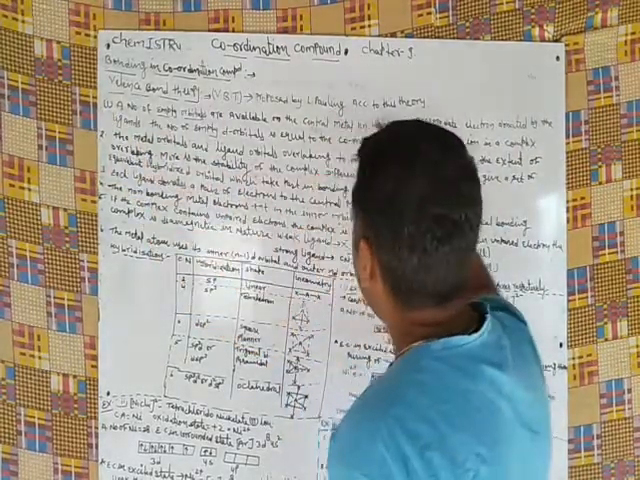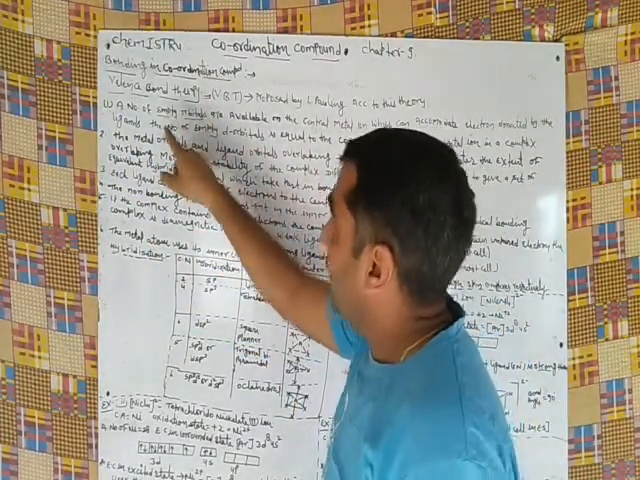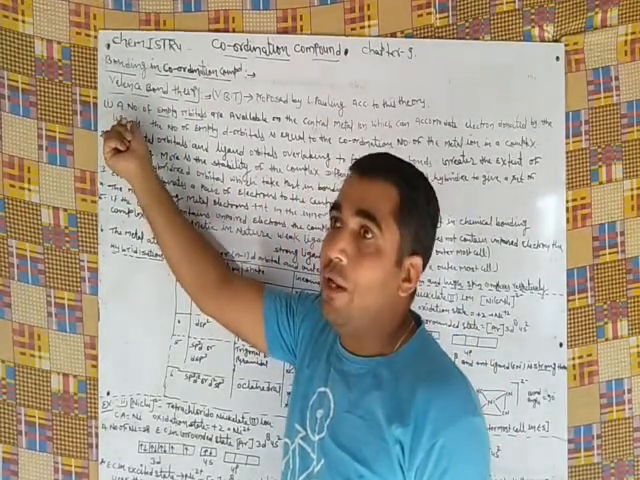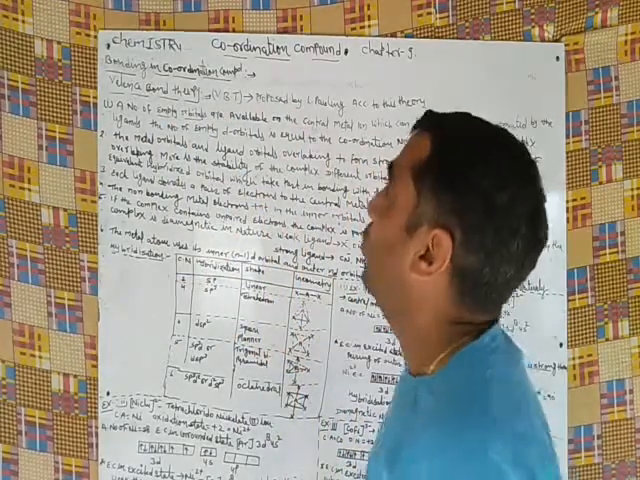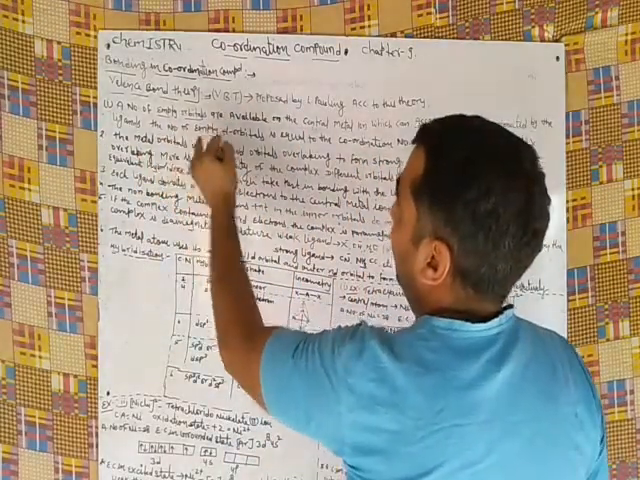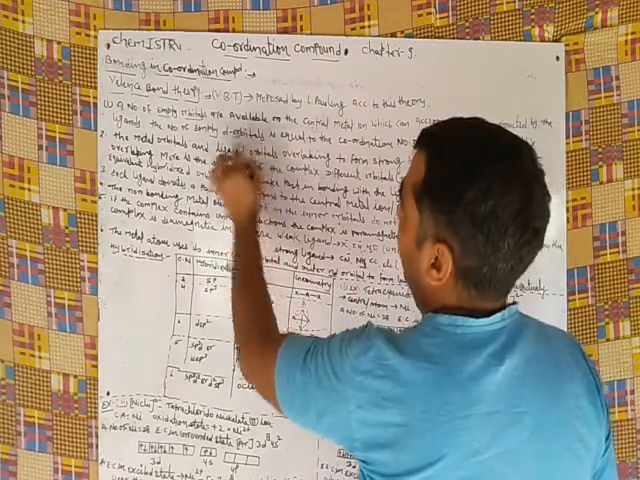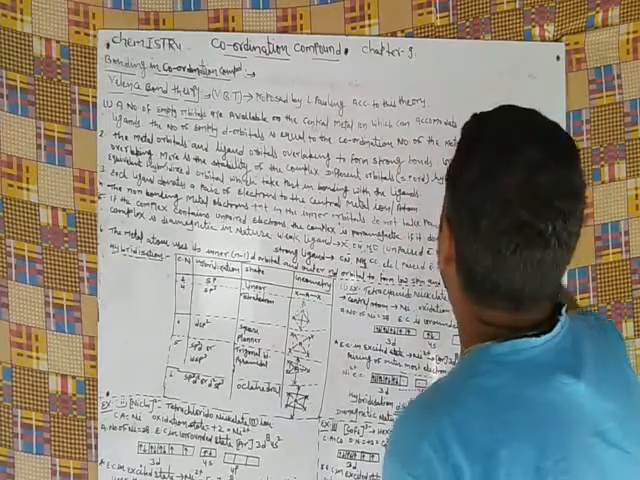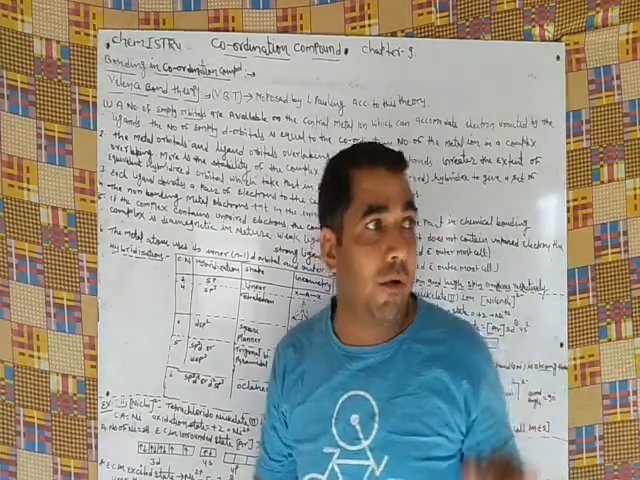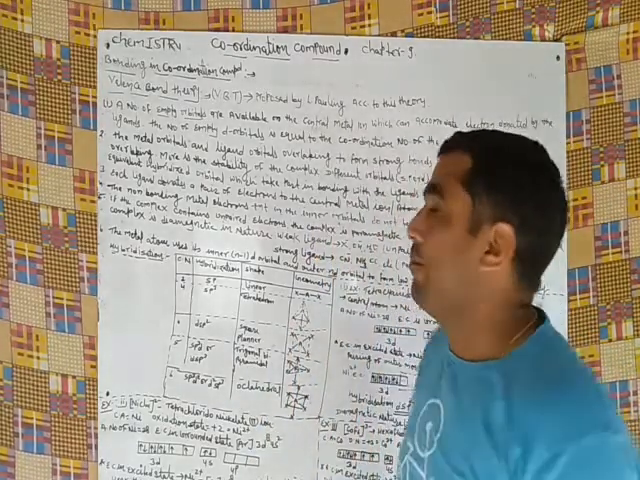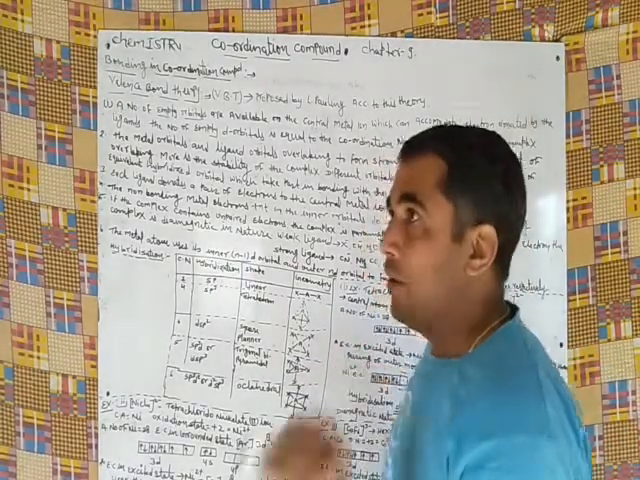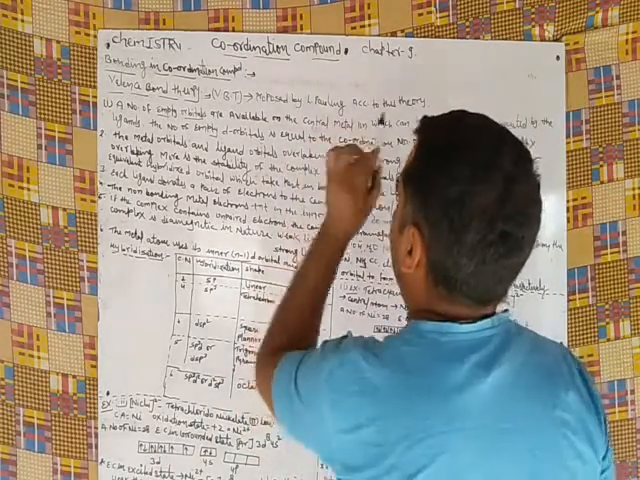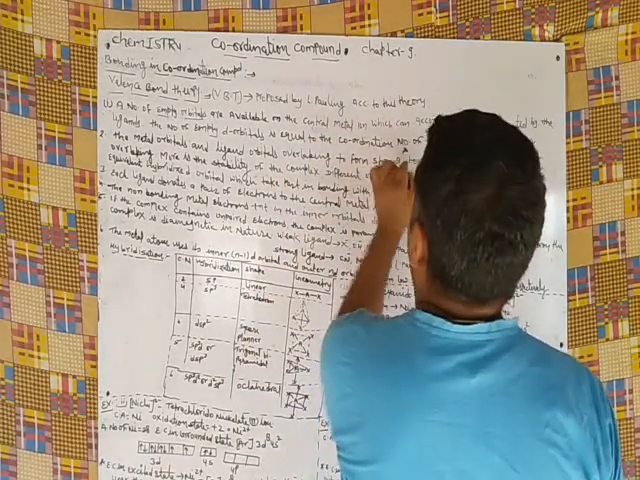Means vacant, empty orbitals are available according to the number of ligands bonded to the central atom. The number of empty d orbitals is equal to the coordination number of the metal ion in the complex. What is the coordination number? The coordination number is the number of ligands bonded to the central atom.